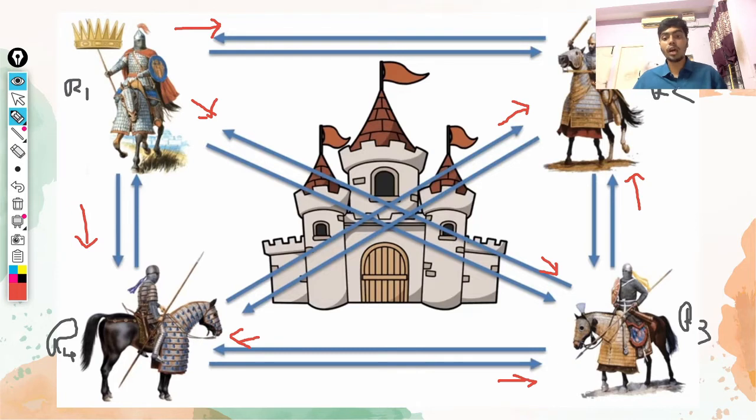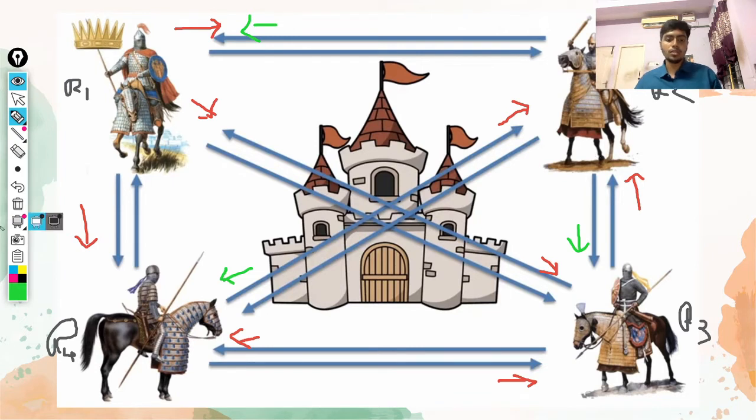Now since R2 is a traitor, what he can do is say he is not gonna attack. So R2 is gonna say to R4 that he is not gonna attack. Similarly he is not gonna attack to R3. He can say whatever he wants. Let's assume that the traitor is gonna tell them to retreat from the castle. So he is telling R4 he is not gonna attack, R3 not gonna attack, and R1 not gonna attack.